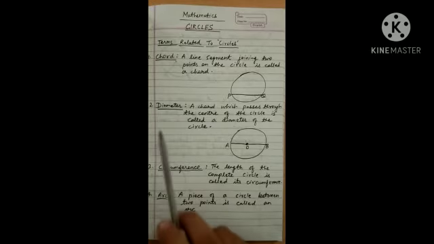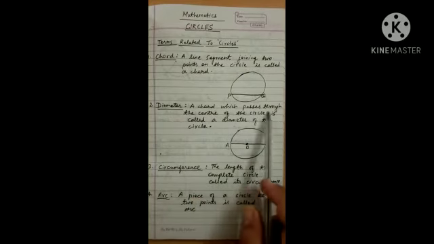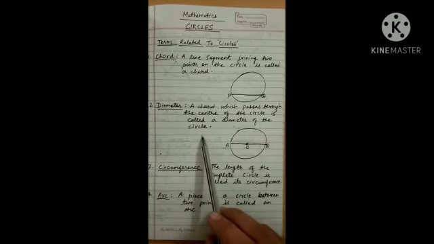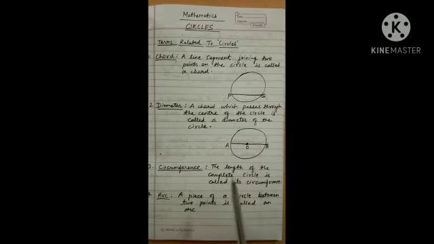Next is diameter. A chord which passes through the center of the circle is called a diameter of the circle. A diameter is also a chord. It is the largest chord of a circle. A diameter AB, you can see here, passes through the center. This is a diameter.